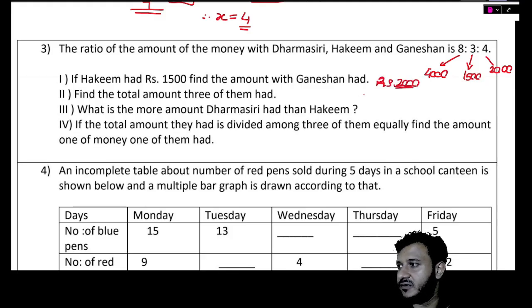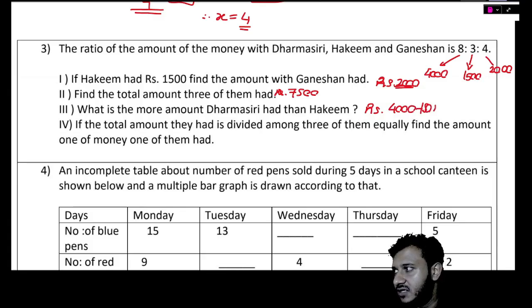Find the total of 3 people. So 4,000, 1,500, 2,000. How much is that today? 7,500 rupees. What is the amount more that Dharmasiri had than Hakim? So Pute, we know Dharmasiri had 4,000, Hakim had 1,500. So how much did Dharmasiri have more than Hakim? 4,000 take away 1,500, which is 2,500.